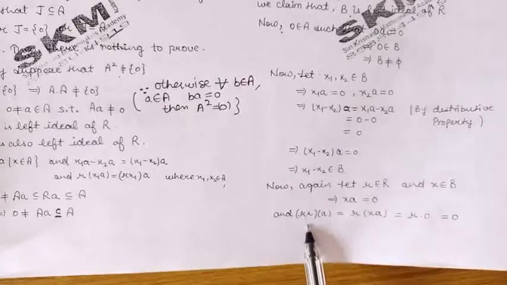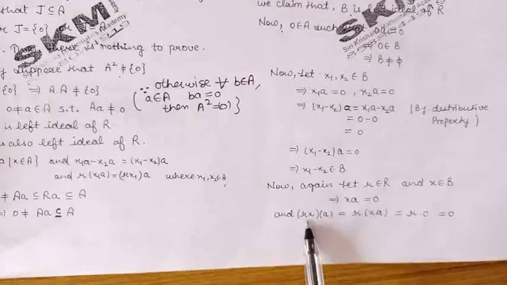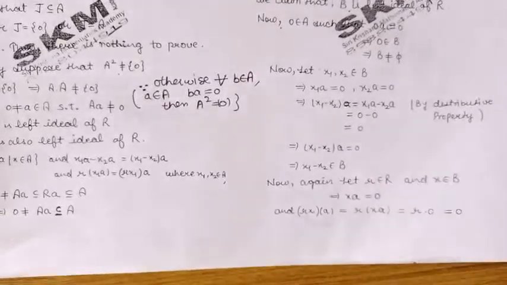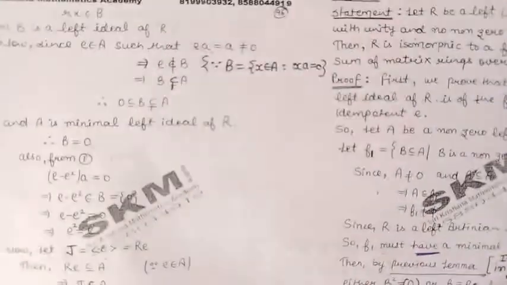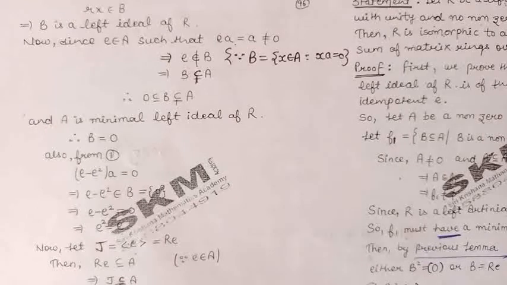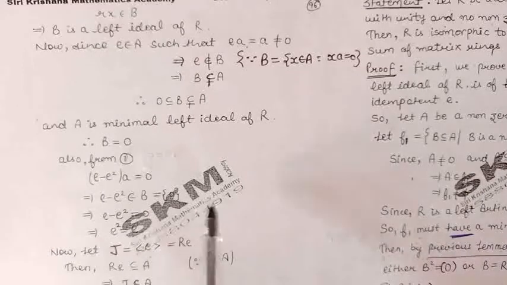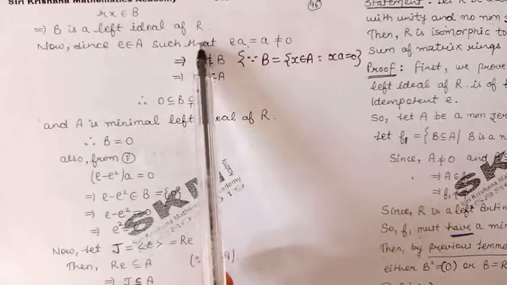So we have proved rxA is equal to 0. So this proves that the element rx belongs to B. So both conditions for being a left ideal are satisfied by B. So we can say that B is a left ideal of the ring R.